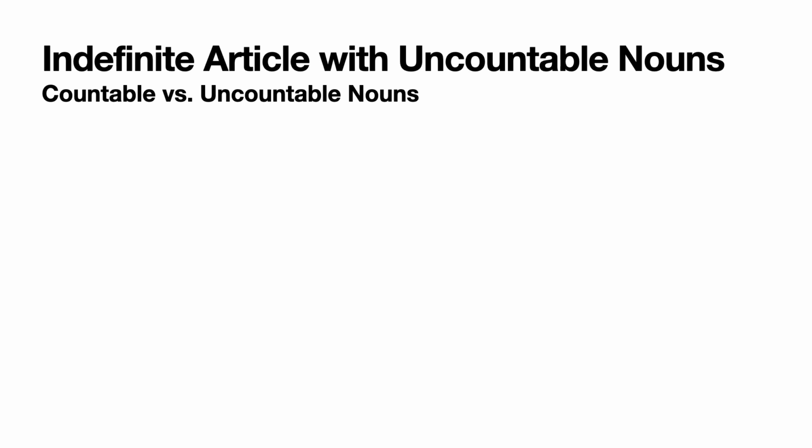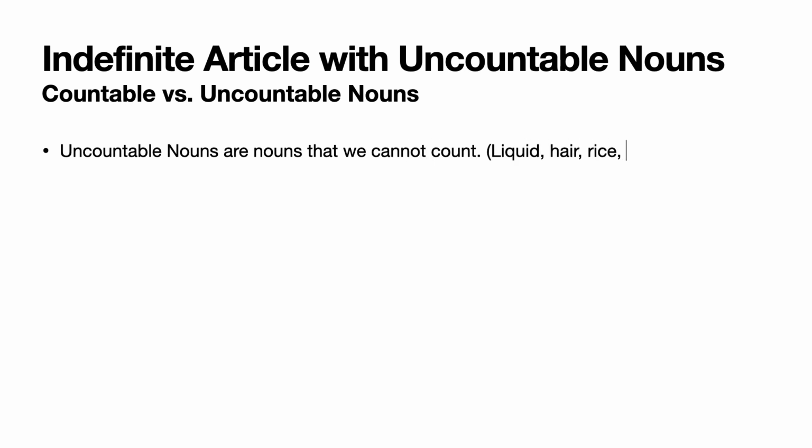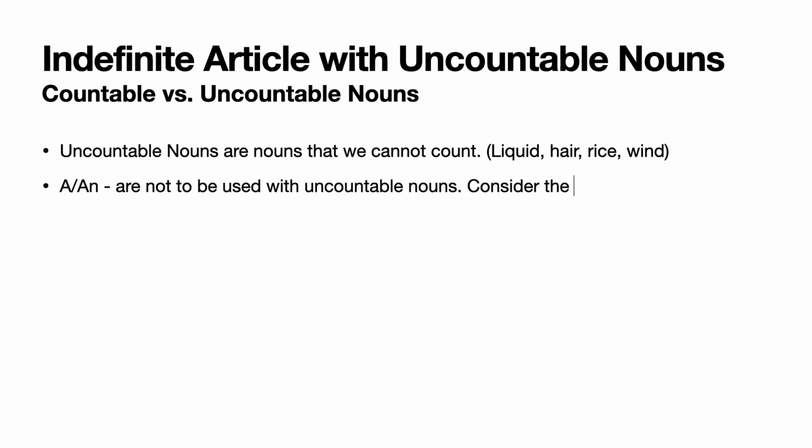Indefinite article with uncountable nouns. So, countable versus uncountable nouns. Uncountable nouns are nouns that we cannot count. Liquid, hair, rice, wind. A and an are not to be used with uncountable nouns. Consider the following examples. So this is incorrect.